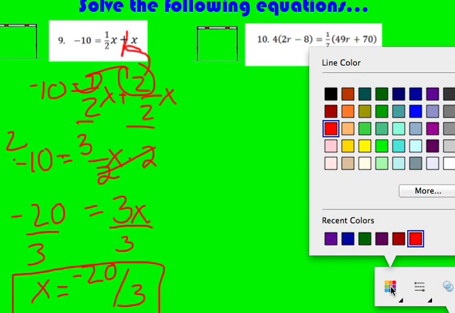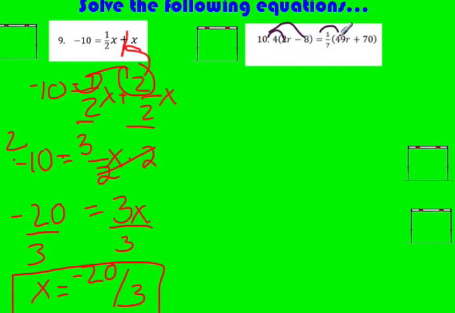So let's take a look at number 10. So for number 10, we need to do some distributing on this side as well as on this side. Well, the left side's pretty easy. It's not too bad. So 4 times 2r is 8r. 4 times negative 8 is negative 32. Okay. So then, when I multiply by a 1/7, students see that and they kind of freeze. But when you multiply by 1/7, that's really the same as dividing everything in that parenthesis by 7. So it's a lot easier to look at it that way.